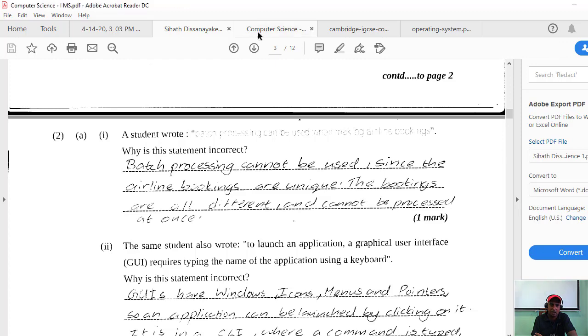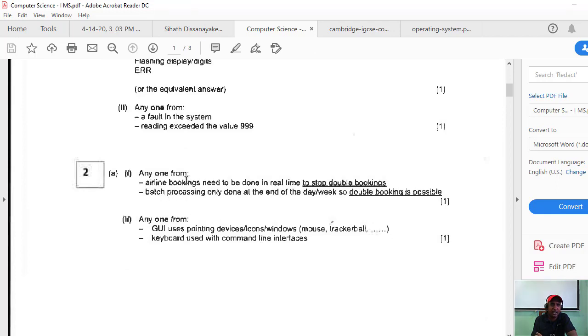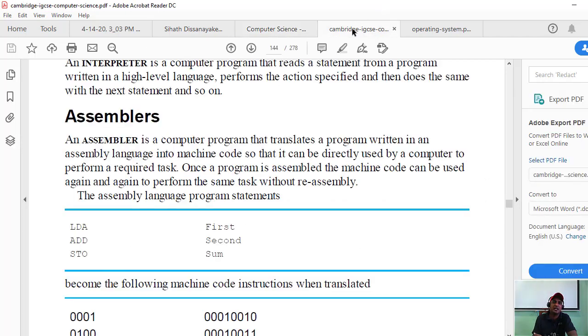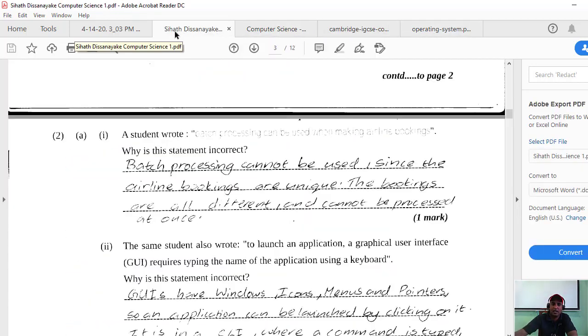We can even see the marking scheme if you want. They are saying that airline booking needs to be in real time to stop double bookings. Batch processing is only done at the end of the day or week, so double booking is possible. Yes, that's right. A very simple idea they are giving. So I think now you have a better idea about the batch processing system and the online processing system. Students should know.